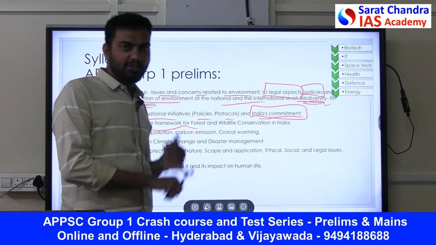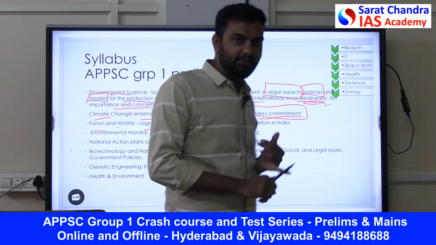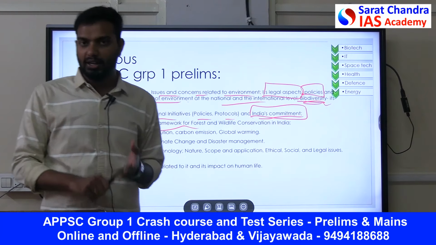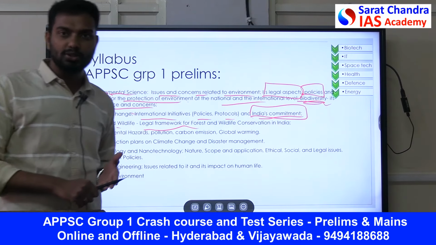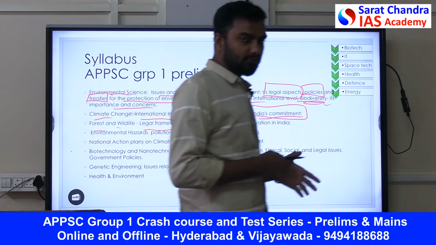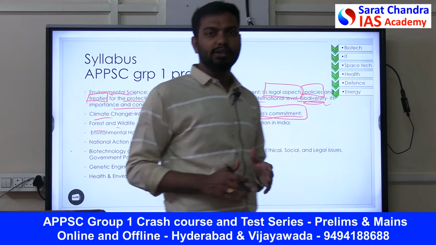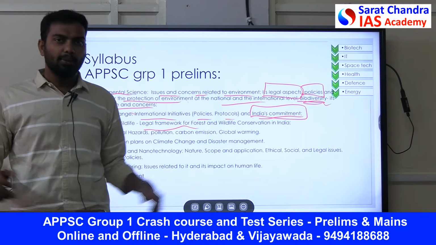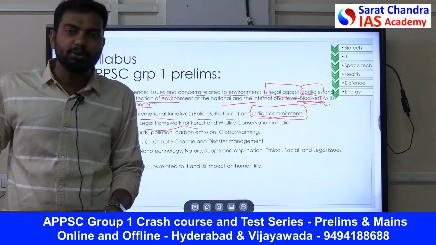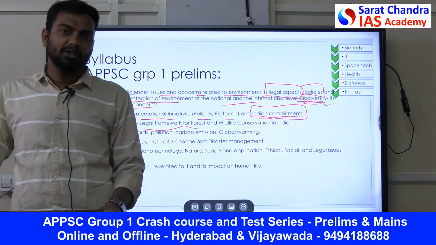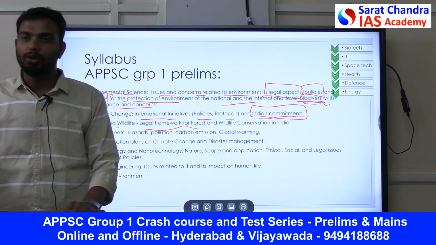Because there is, starting with Indian Forest Act 1927, and then we have Wildlife Protection Act 1972, and then we have Environment Protection Act 1986, and then we have Biodiversity Act 2002, and then the last Forest Rights Act 2006. So these are the most important acts. Any question that usually comes is from these acts. But these acts are very small, so very simple to understand. So in this class, we'll discuss all those acts, and then we'll make sure that you don't get any question wrong.